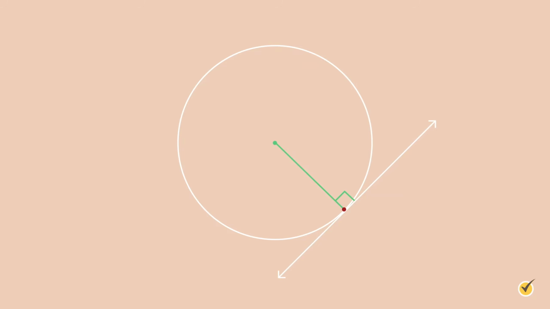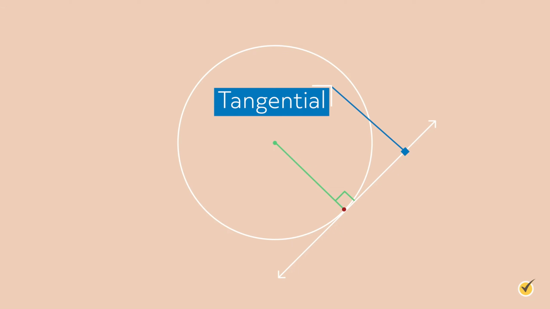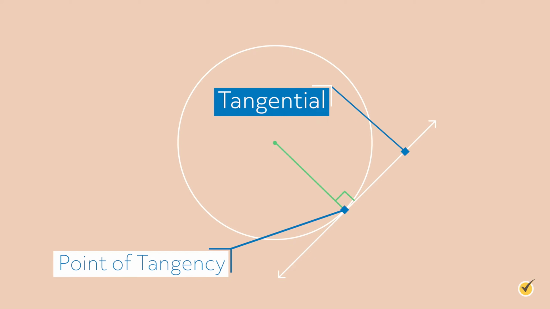There's one other thing that can happen with a circle and a line, and it looks like this. In this case, the line only touches the circle at one point. This line can be described as a tangent to the circle or tangential. The point where the line and the circle touch is called the point of tangency.